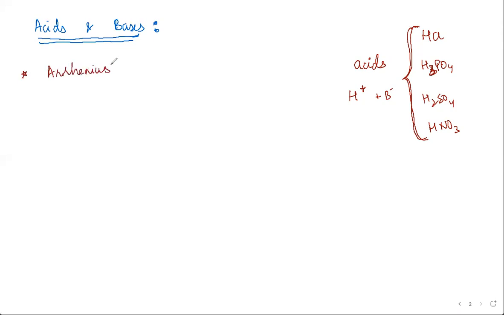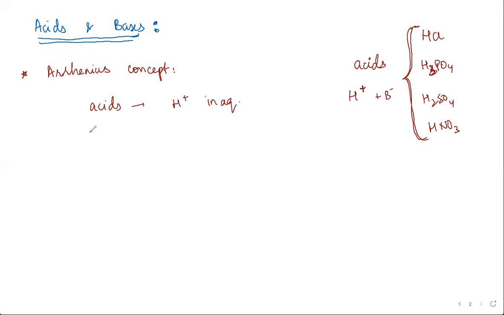Arrhenius was a chemist, and he was the first one to identify acids and bases, and this is exactly how he figured it out. According to the Arrhenius concept, acids are substances that give out H plus in water